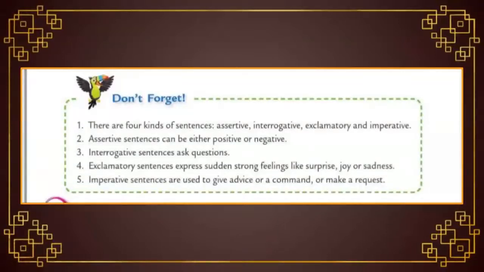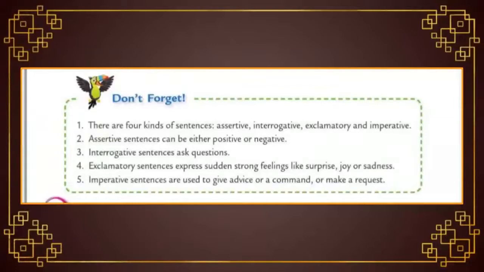Assertive sentence expresses an opinion, feeling, or it declares something. Okay, it declares information or answers a question. So it can be either positive or negative. And next type is interrogative. Interrogative sentences ask questions. If you want to ask a question to someone, you can use interrogative sentence. Let's move to the next thing.